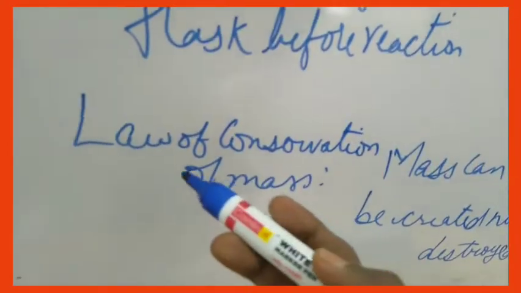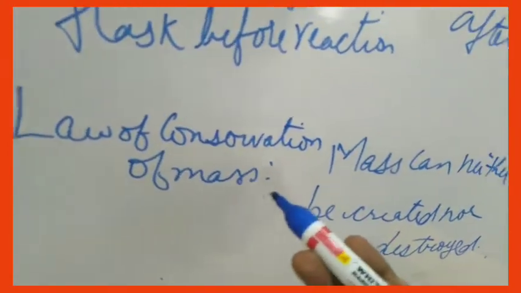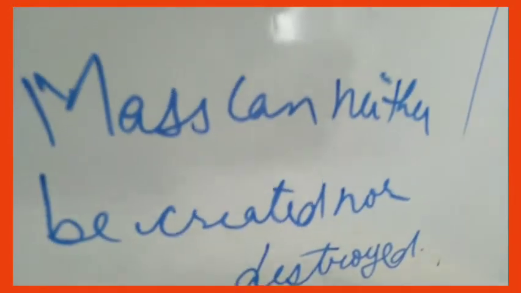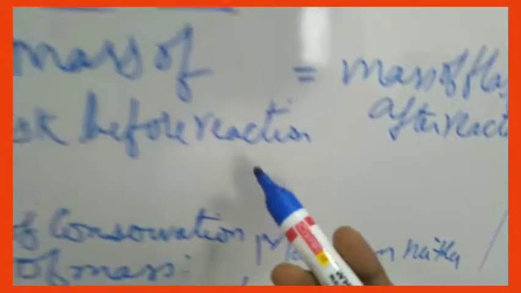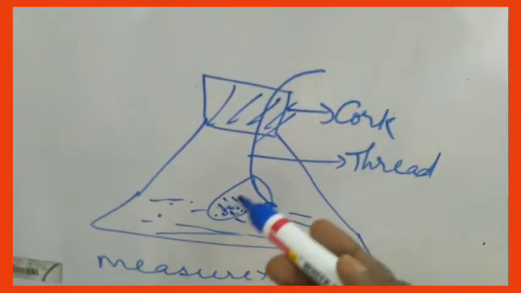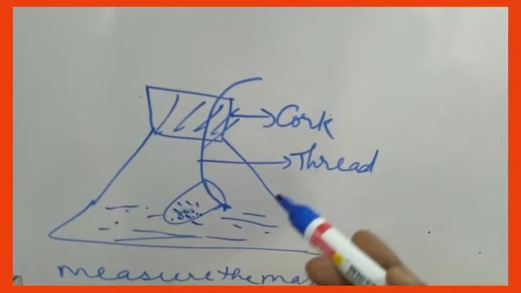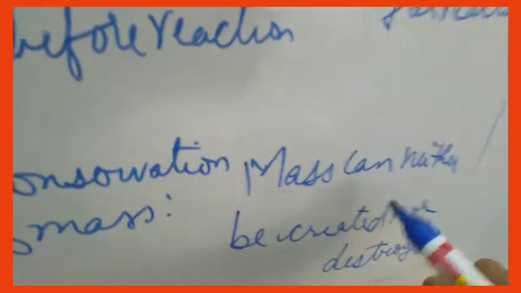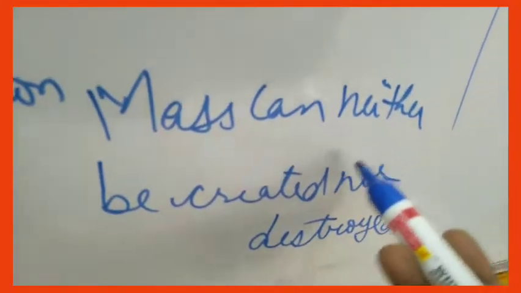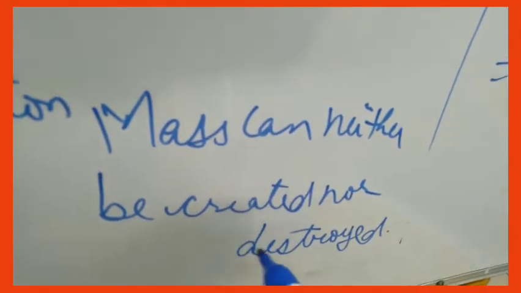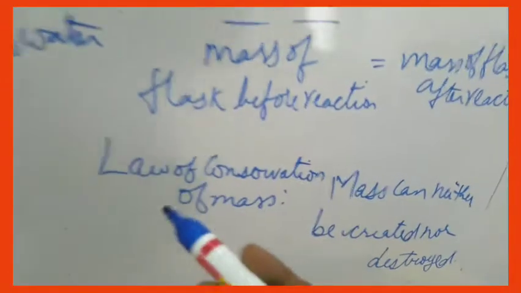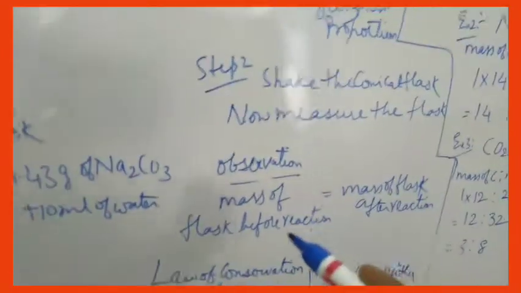So the definition of the law of conservation of mass is that mass can neither be created nor destroyed. That means no new mass is formed after the reaction and there is no loss of mass. Mass is conserved. New mass is not created and old mass is not destroyed. So mass can neither be created nor destroyed. This is the law of conservation of mass.